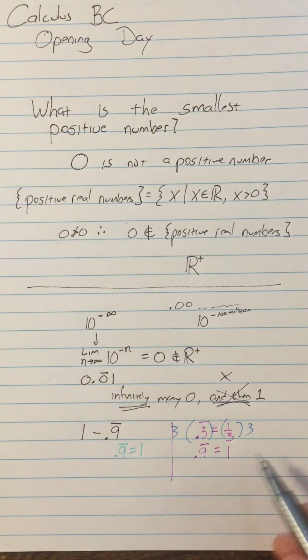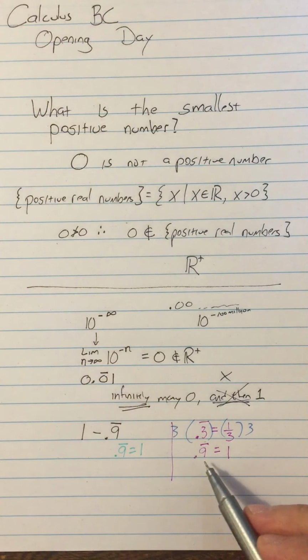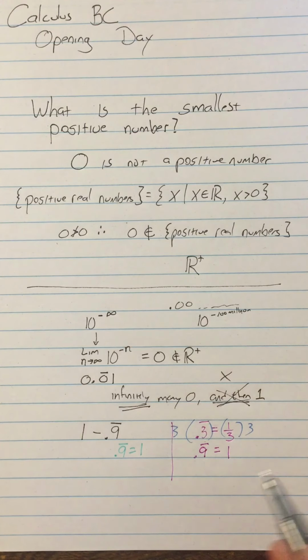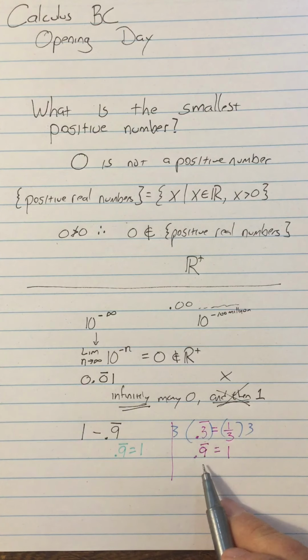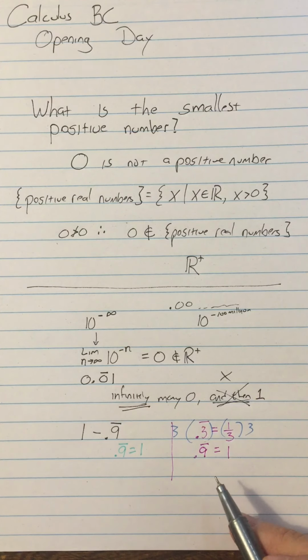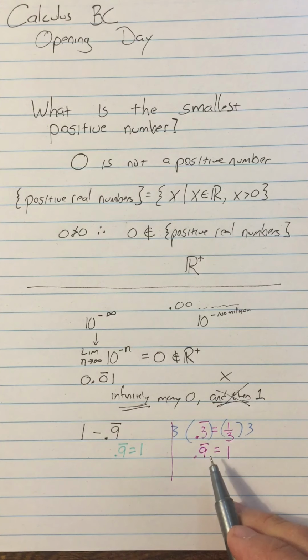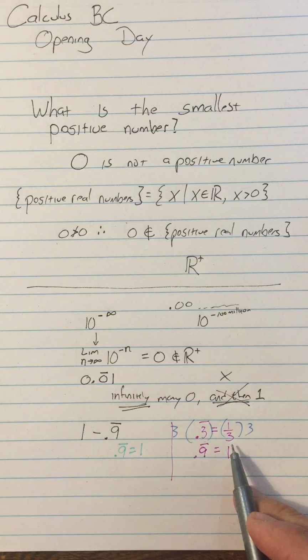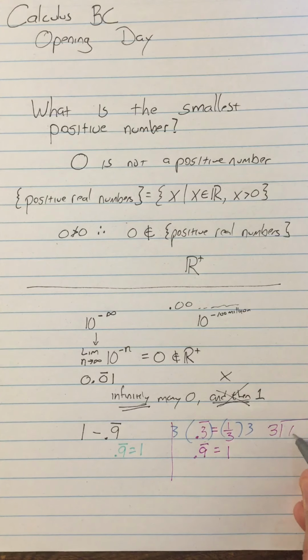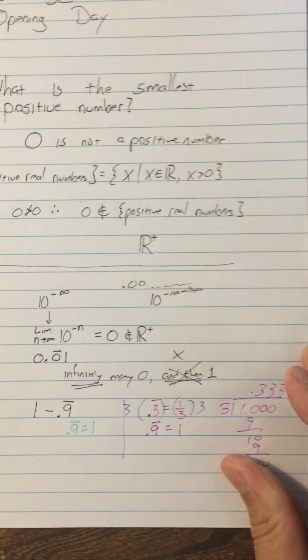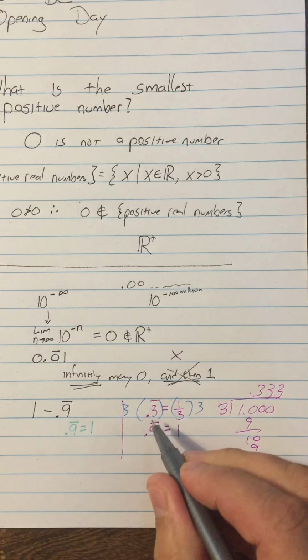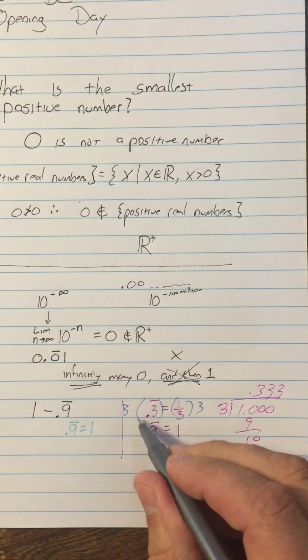Now, this is a loose justification because, for one, it's not clear that we can really do 3 times 0.3 repeating and get 0.9 repeating. That's not clear at this point. It's not unarguable. Also, if you really think about what 0.3 repeating being equal to 1/3 means, you've learned this because of division, right? And as we do this, we get 3s and 9s and 3s and 9s forever, okay? But what does that really mean? You're going to learn in this class what this really means. You're really looking at an infinite sum right here.